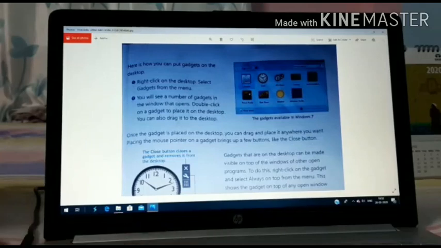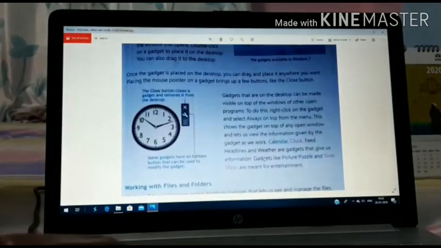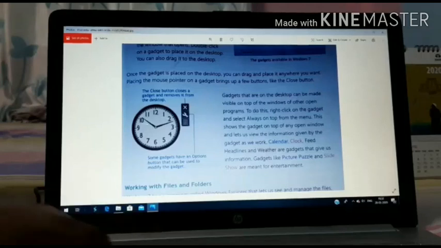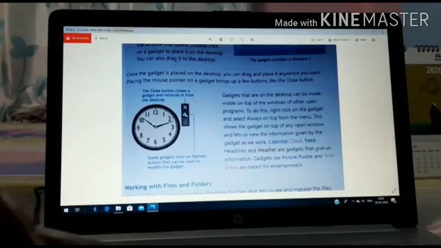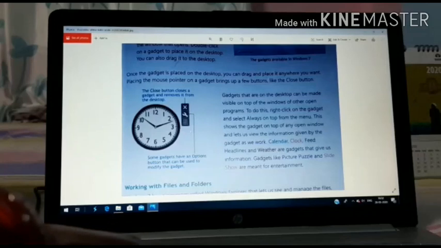Gadgets on the desktop can be made visible on top of the windows of other open programs. You can see some options here for the clock gadget.